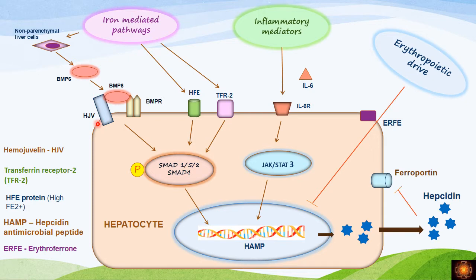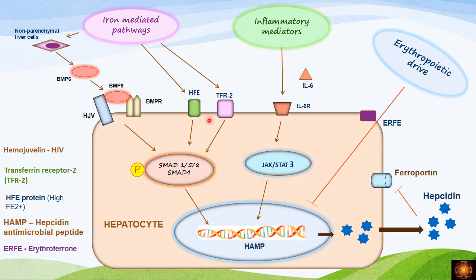Now we had another two proteins also, that is high iron, that is HFE, and transferrin receptor. These two are directly stimulated by the transferrin, which is again stimulated by the iron in the serum. So this transferrin indirectly stimulates the production of these two proteins, HFE and TFR2.